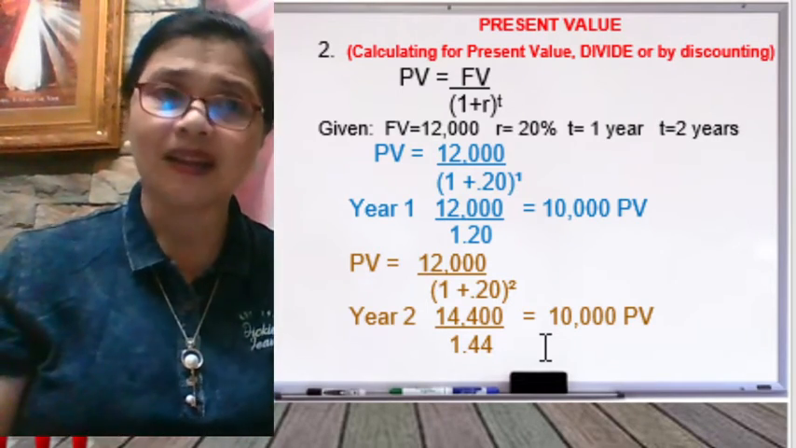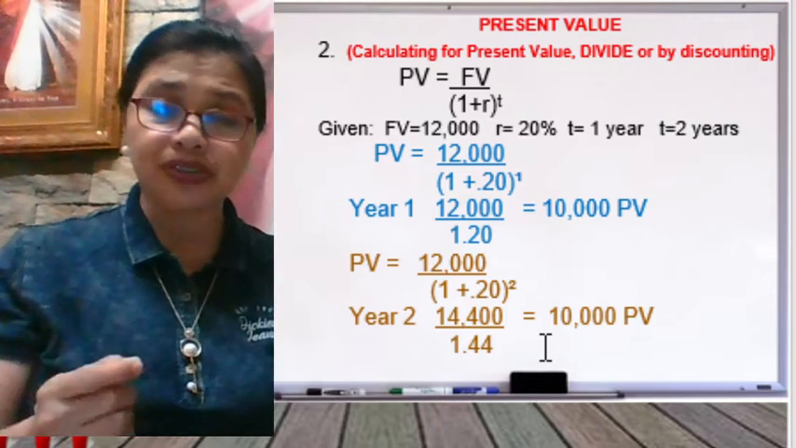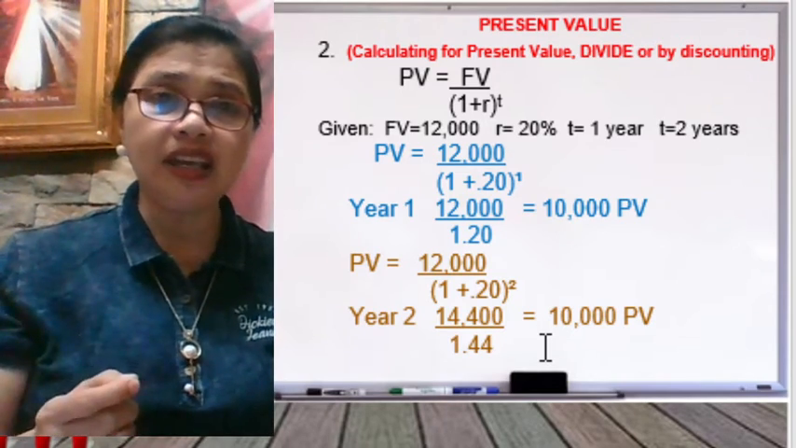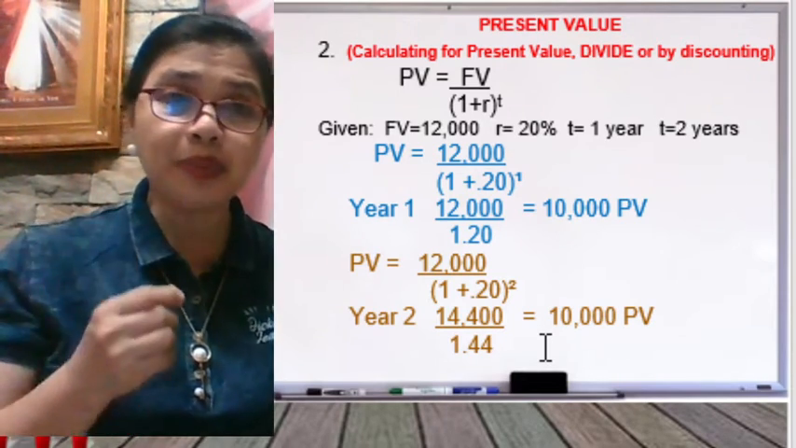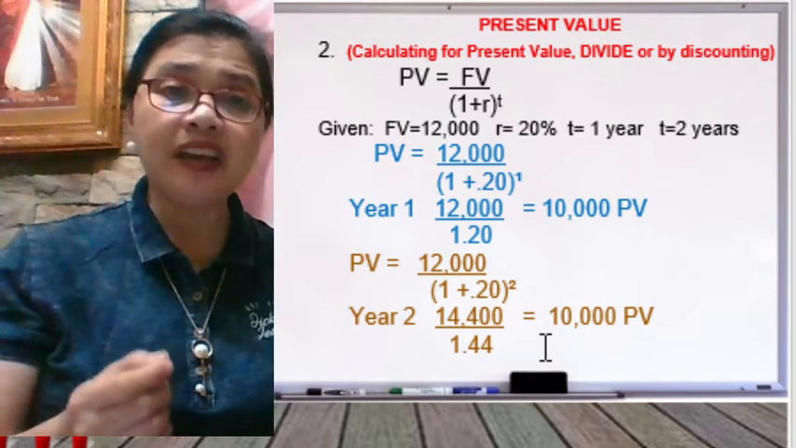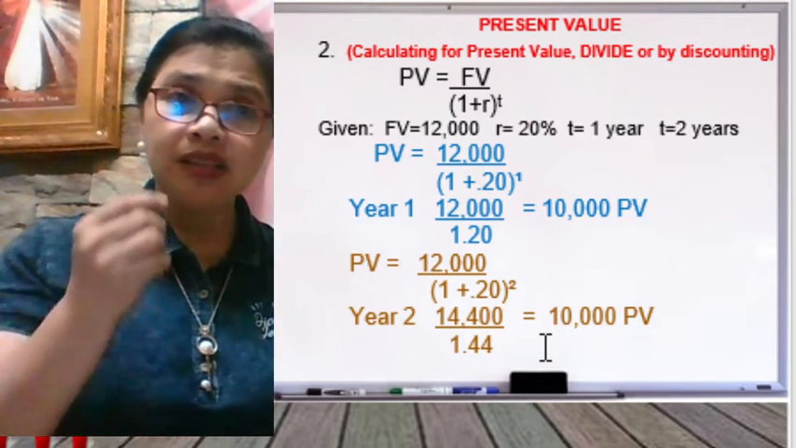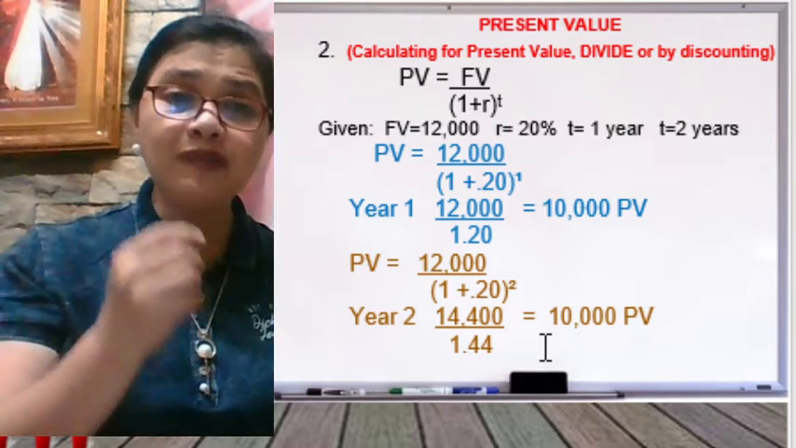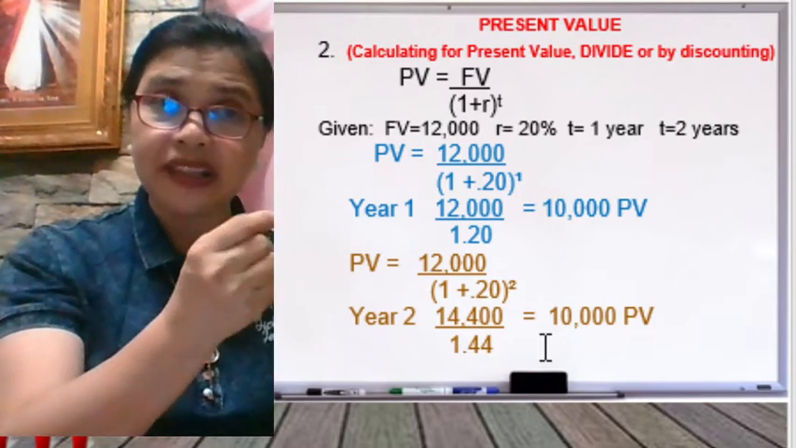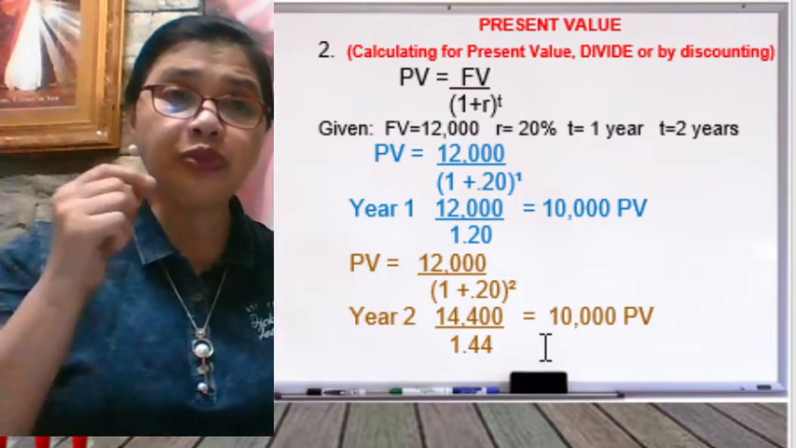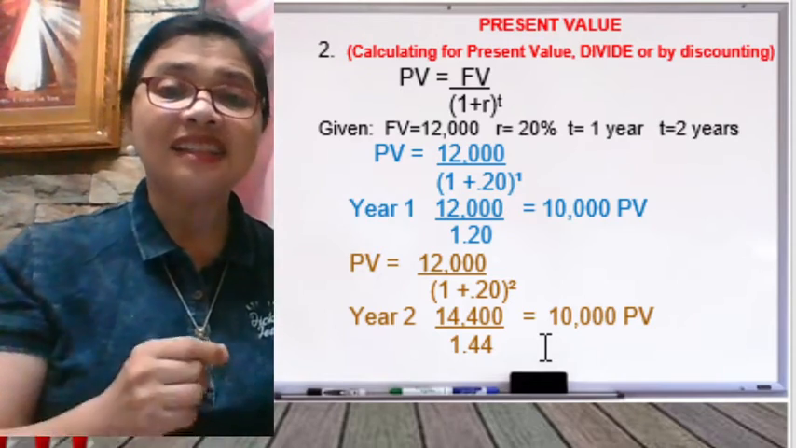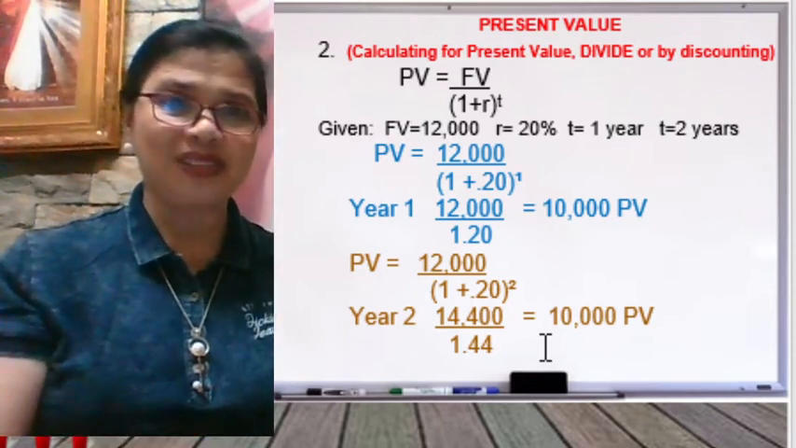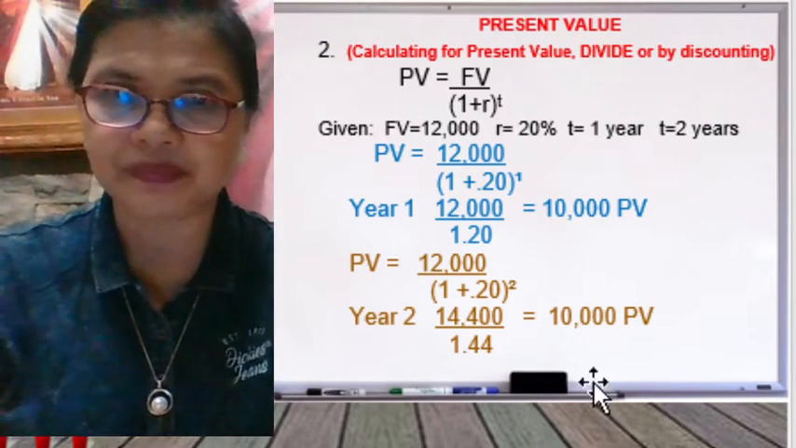So what does it mean? In order to receive that 14,400 at a 20% rate, you need to invest today how much? 10,000 pesos.